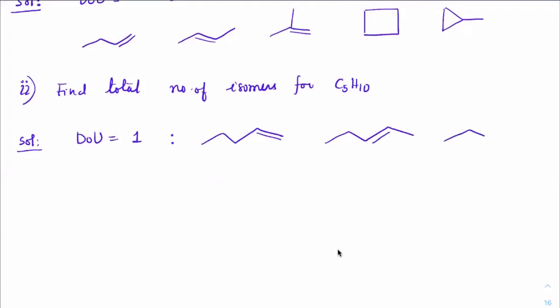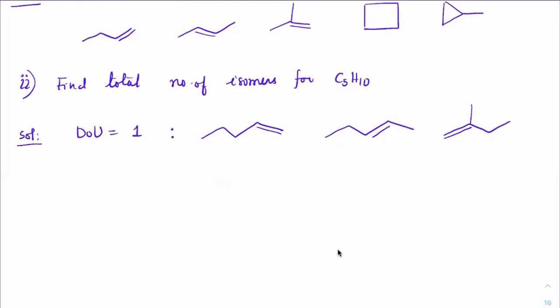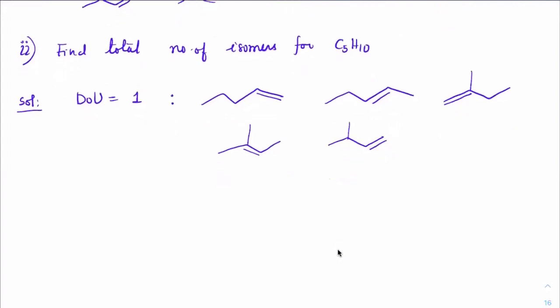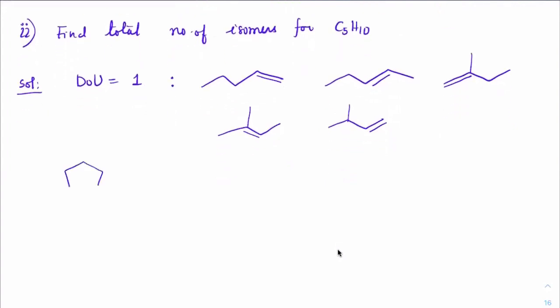Double bond here. I can make one double bond here and one double bond here. These are the 5 different aliphatic ones. Now coming to the ring forms. First, cyclopentane. Second, I'll keep decreasing the ring size. Then I would have this one, which can be written in this format or in this format. So I got a total of, how many are you getting? 10. I hope all of you got that.